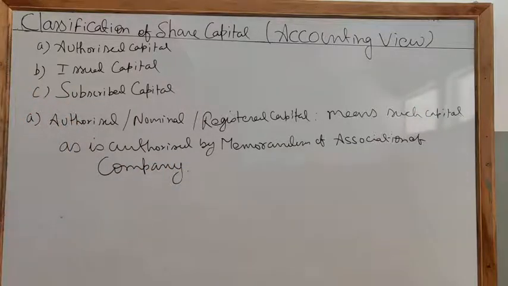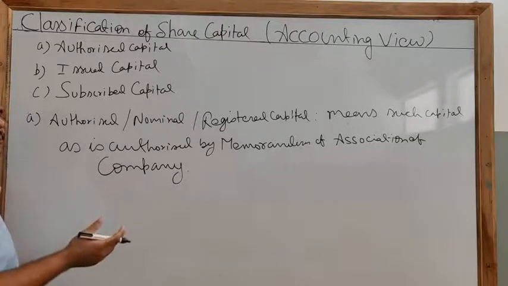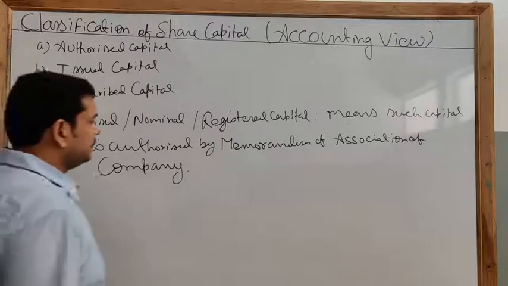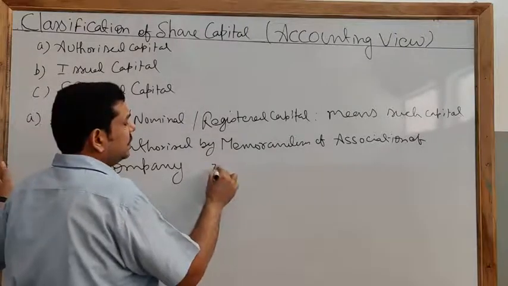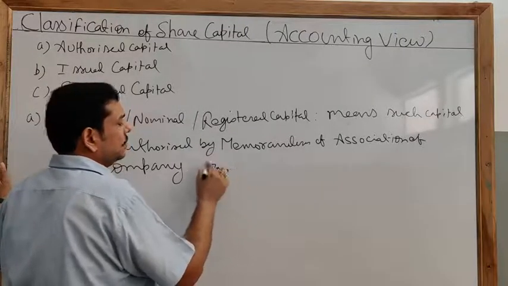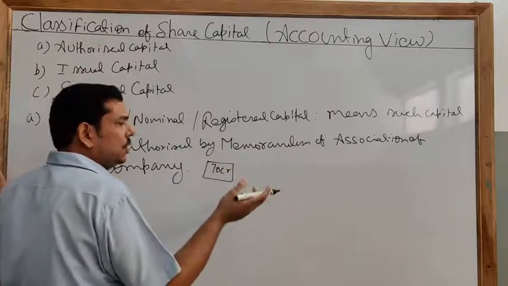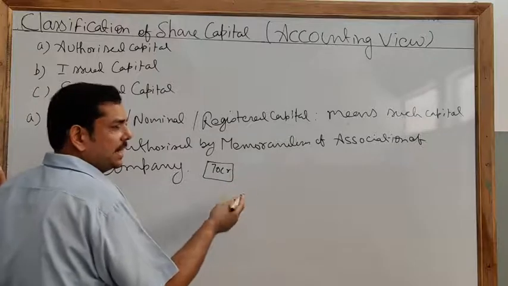As I told you, taking permission for further subscription of capital is a very tedious and costly process. So generally a company writes a maximum amount of capital in its memorandum of association. For example, your company has a capital of 70 crore, but you may know that after 2, 3 or 5 years you can diversify and need more capital.